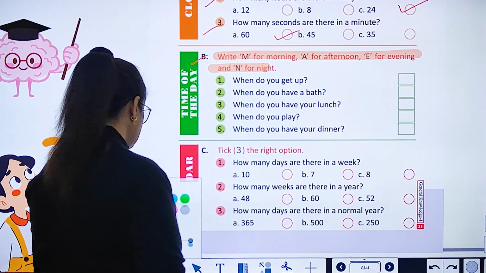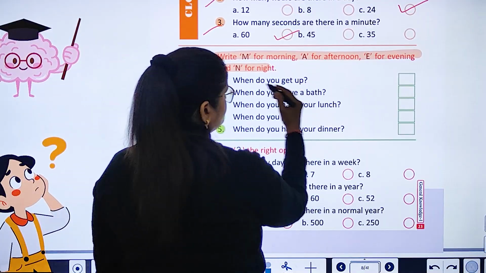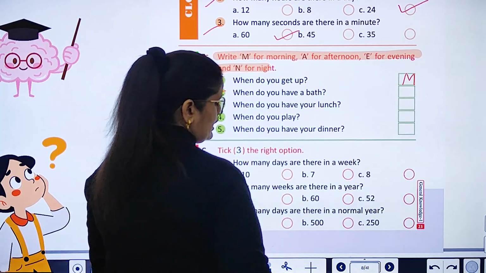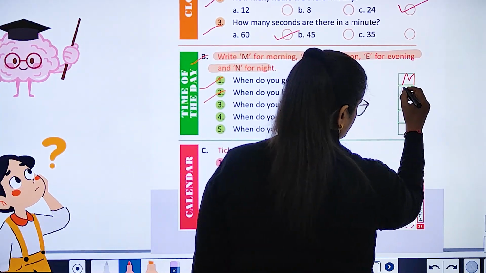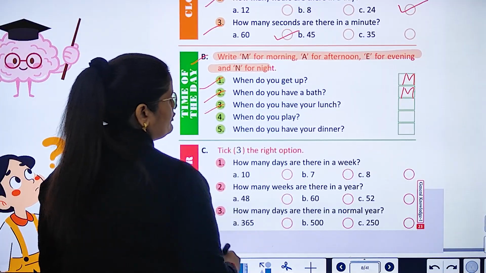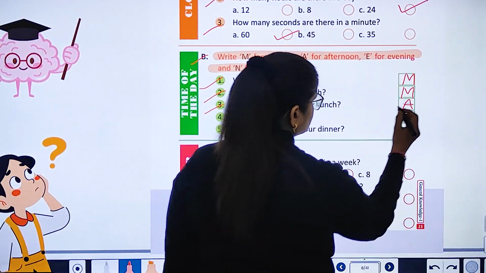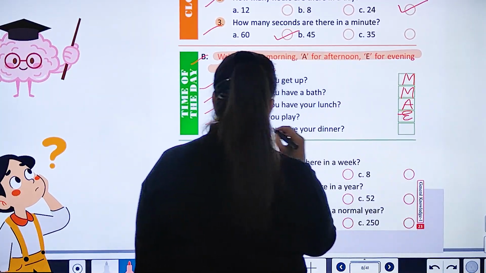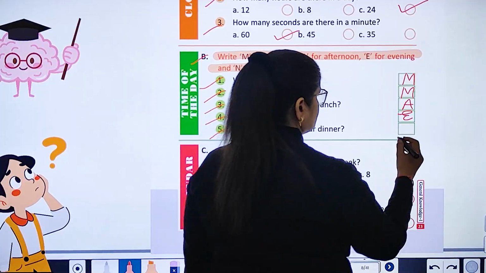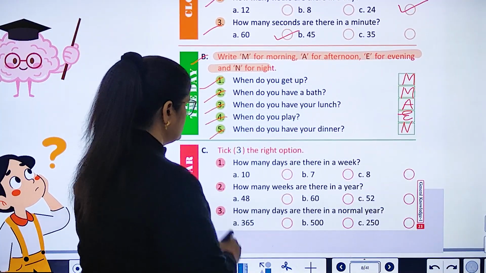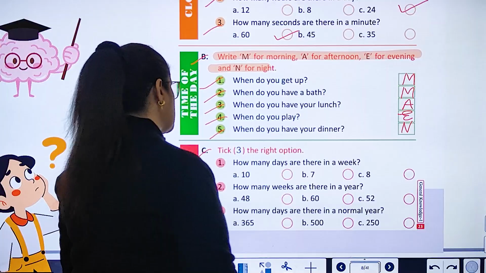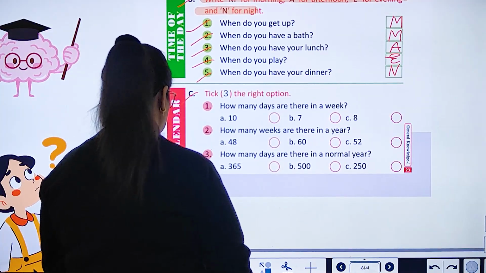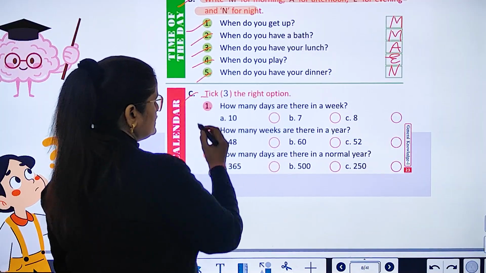Question B. Write M for morning, A for afternoon, E for evening, and N for night. Okay, so number one, when do you get up? Morning. When do you have a bath? Morning. When do you have your lunch? Afternoon. When do you play? Evening. And when do you have your dinner? Night. C. Tick the correct option. Calendar.